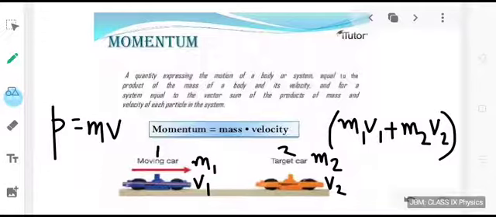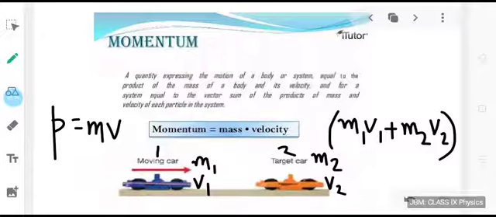So just see, when we are talking about the momentum of one object, we use the formula mass into velocity. But for more than one object, we have to separately find the momentum of every object and then add it up. This expression can be extended for any number of objects making up the system.